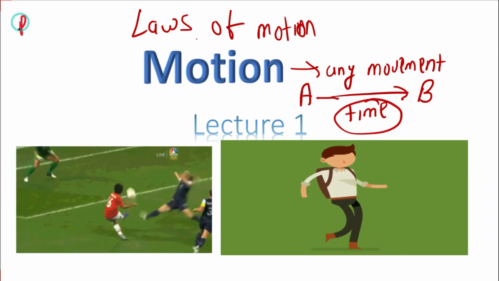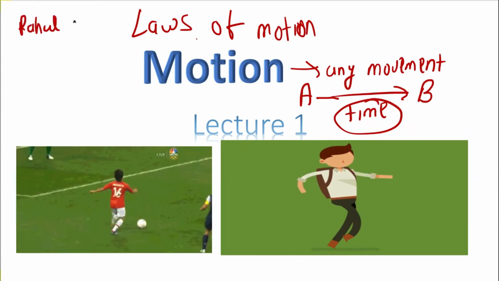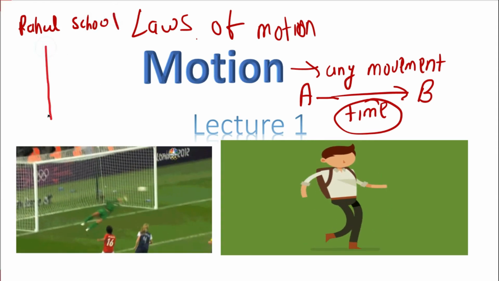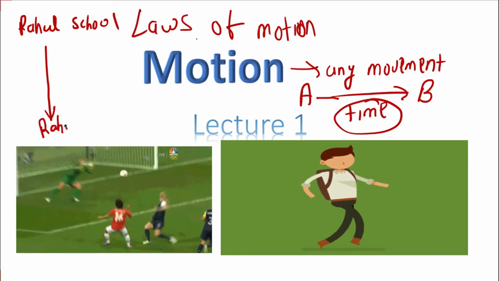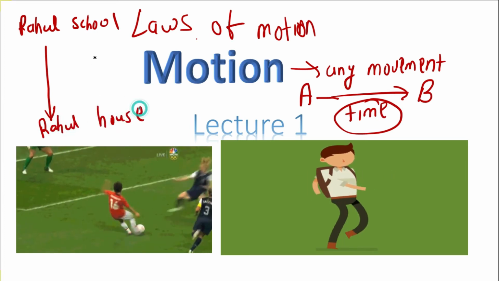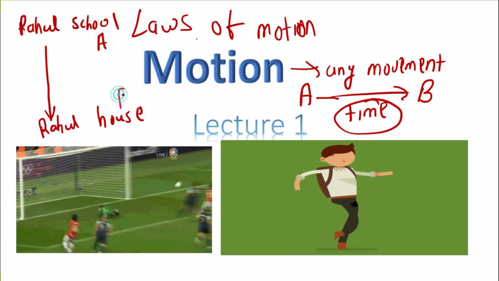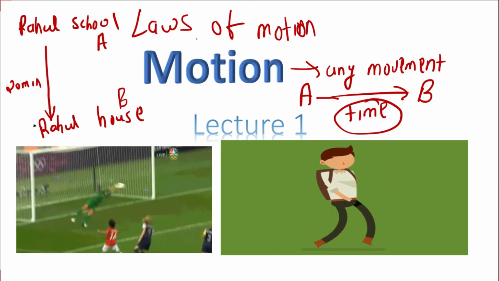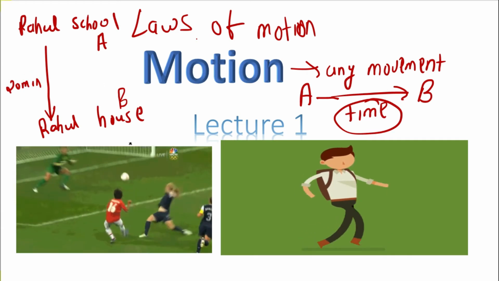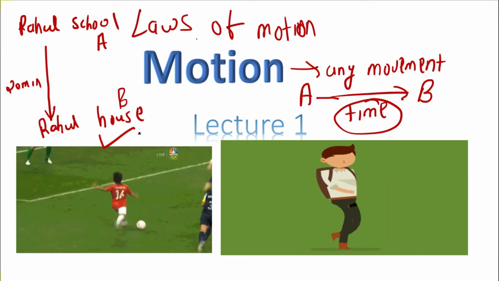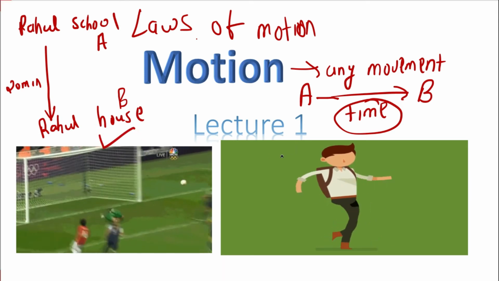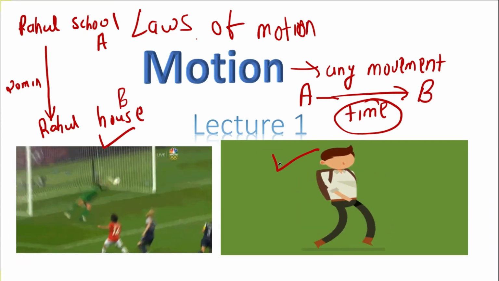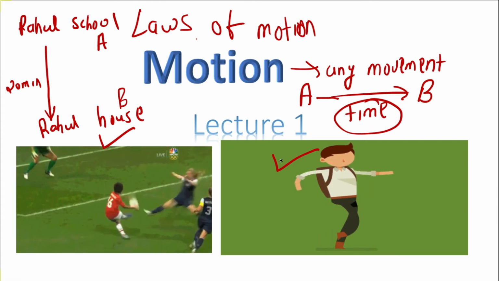For example, Rahul is standing at a school and he wants to go to his house. So Rahul is moving from point A, that is school, to point B, that is house, and he takes around 20 minutes for that. So that type of movement is called motion. Now you can see in your examples, the ball kicked by a footballer is also an example of motion. The boy running in the picture is also an example of motion. So any sort of movement which you can see with your eyes, that is called motion.